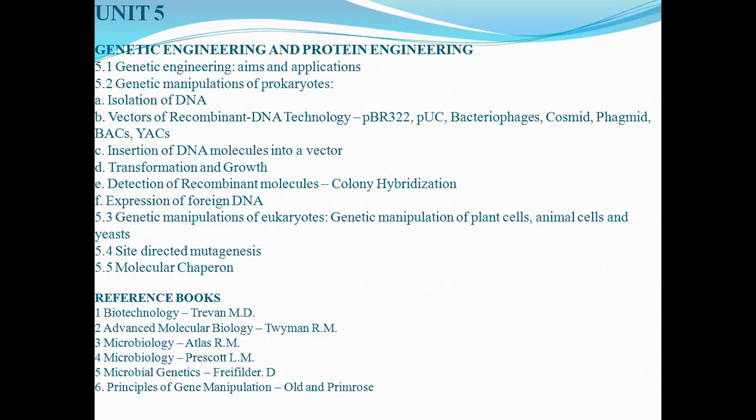Then you have to detect whatever growth has occurred, whether you got the product you wanted, or whether there are some changes, or what the future shortcomings are in particular things. You can check that by detection of recombinant molecules. Various methods are there like colony hybridization and blue white screening, through which you can detect it. Then expression of foreign DNA. Now, of course, we have incorporated DNA into whatever target organism is there. Now, how it is expressing itself is also one of the important things.